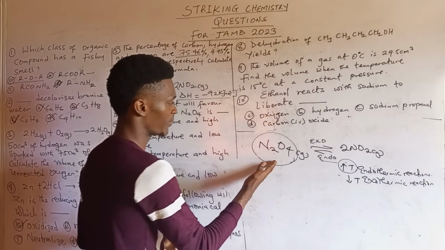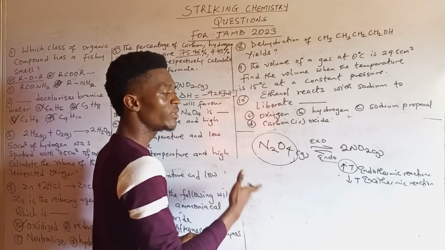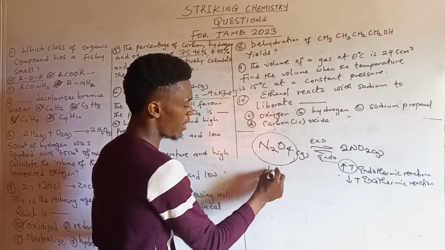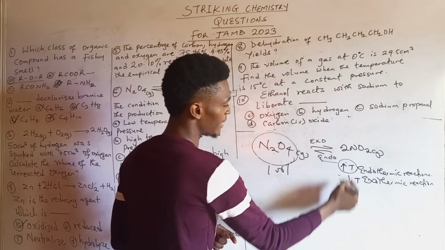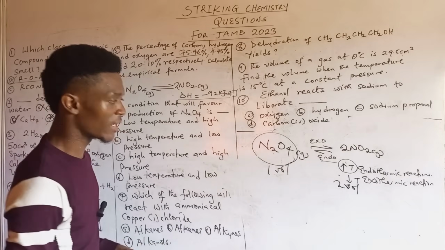Okay, now look at this reaction. They are gases in obedience to the first one. Then what about the second? Do they have unequal gaseous volumes? Of course, yes. This happens to be one volume of this gas. Then while at this end, you have two volumes. So that's to show that they have unequal gaseous volumes.